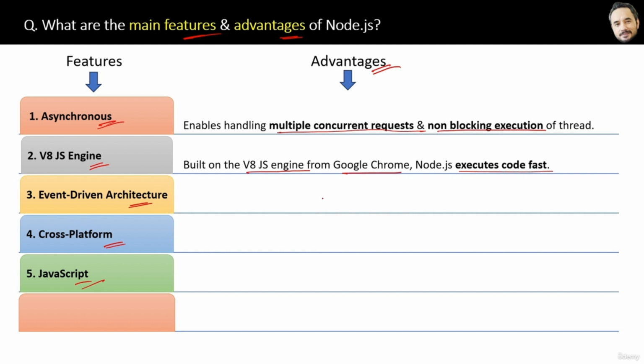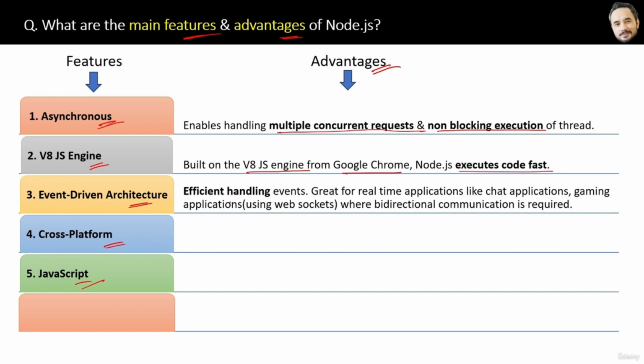The JavaScript engine only executes your JavaScript code, right? Next advantage is, because Node is event-driven architecture, it is very efficient in handling asynchronous operations and events. Handling events will be very easy, because threads will respond as per the events generated, if you remember the asynchronous operations, right?